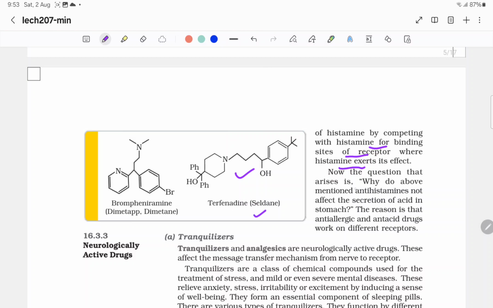Now the question that arises: why do the above-mentioned antihistamines not affect the secretion of acid in the stomach? The reason is that anti-allergic and anti-acid drugs work on different receptors.